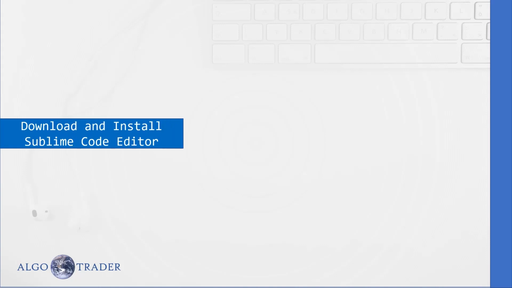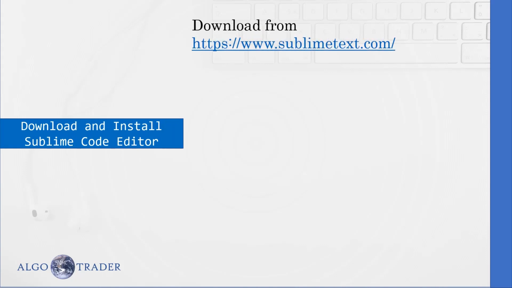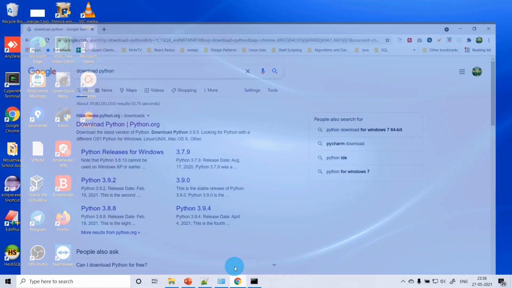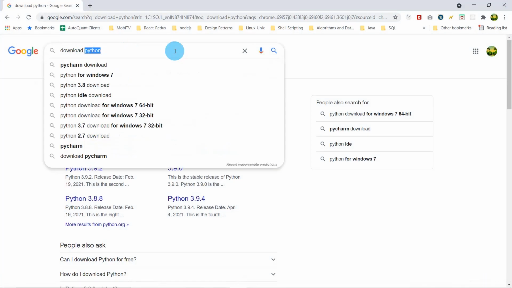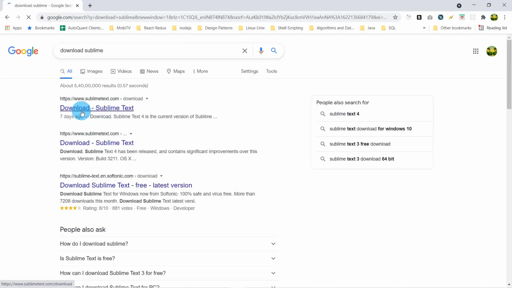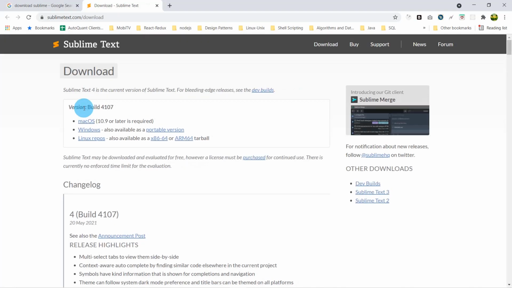Next we'll download and install the Sublime code editor. So the link for downloading Sublime is www.sublimetext.com. After downloading and installing, when you open Sublime, it will look something like this. Okay, let's open the browser and type download Sublime. So the first link is itself the official website. Click on it. Here you can see for Windows. Click on Windows.